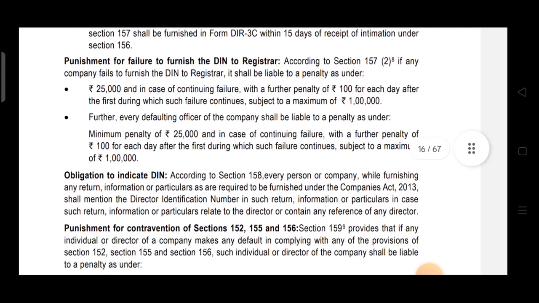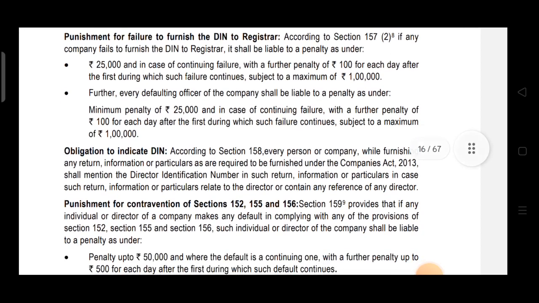What is the penalty for the defaulting officer in this case? The minimum penalty is 25,000, and if it is of continuing nature, then a further penalty of 100 per day, maximum 1 lakh. Same fine is there, you can just compare.